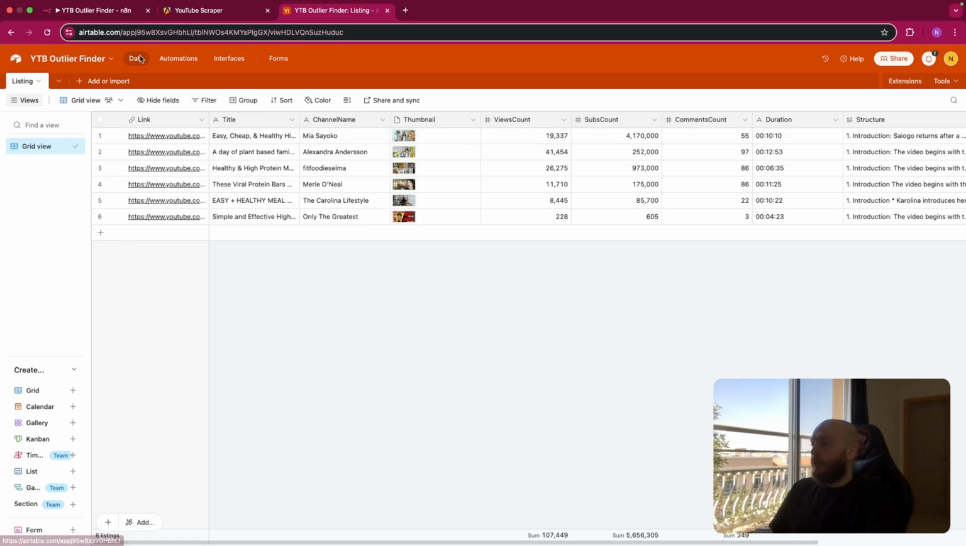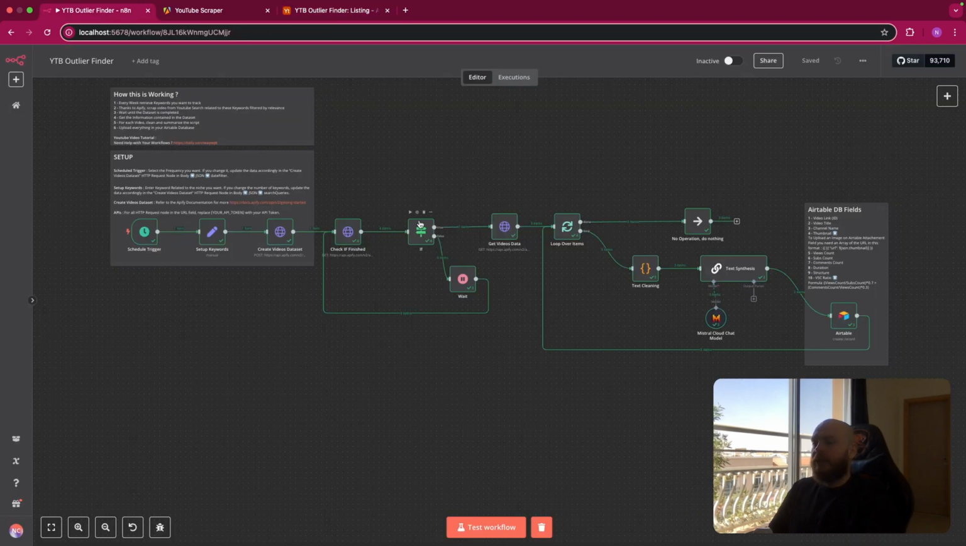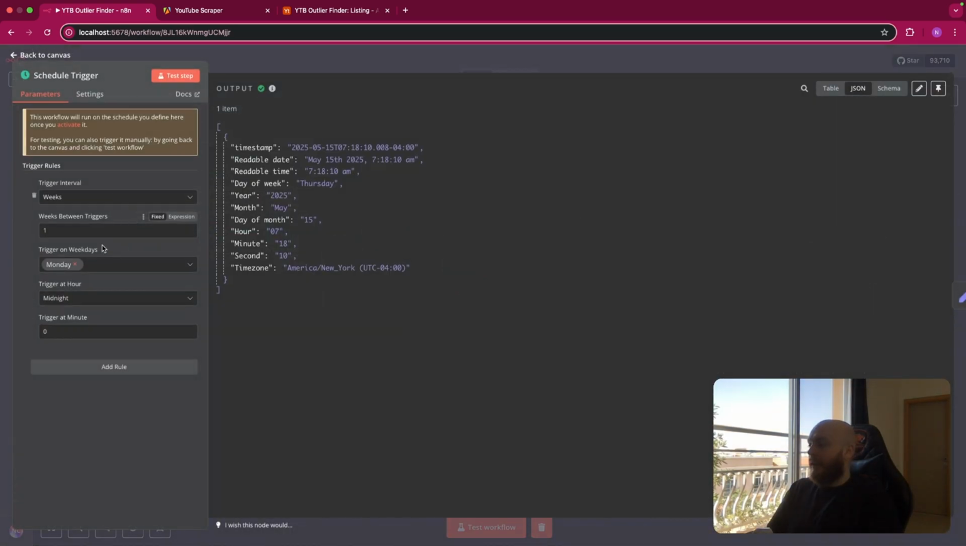So let's go back to the workflow and see how this is working. For the trigger, this is a scheduled trigger, because you don't want to scrape this manually each day, week, month, etc. You want this to be run automatically. I selected every week, because you will see later in the video that we'll scrape the videos from the past week. So every week you're scraping the videos from the past week.